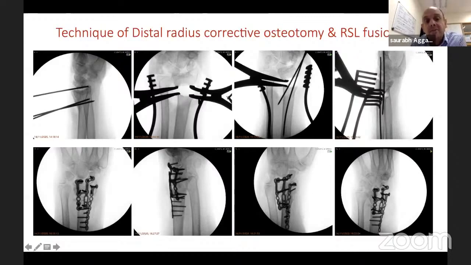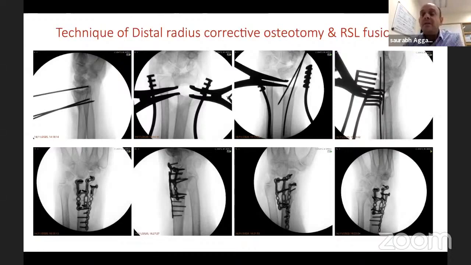The second laminar spreader I've opened more to restore my radial inclination. So I've corrected two deformities. Then if I take you to this picture, the fourth one on the right side, you can see I've restored my volar tilt to 5 degrees. In practical terms, either you get your volar tilt to 5 degrees or neutral, not 10 degrees.